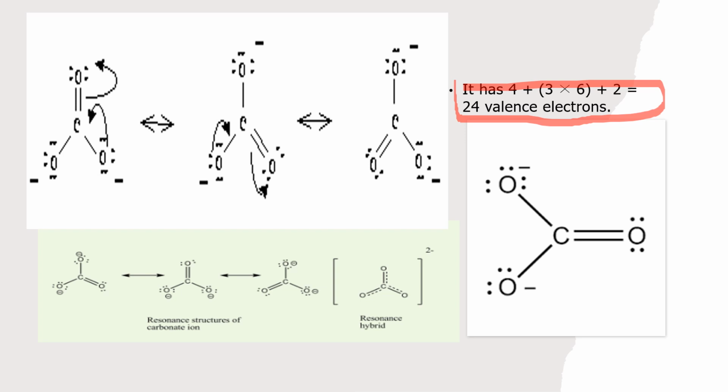Due to this, we get the single bond length. This is the basic reason behind it: the phenomenon of resonance is why we get the single bond length structure for the carbonate ion. That's all from this session.